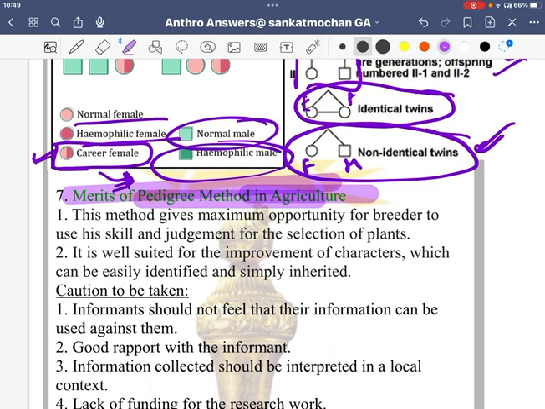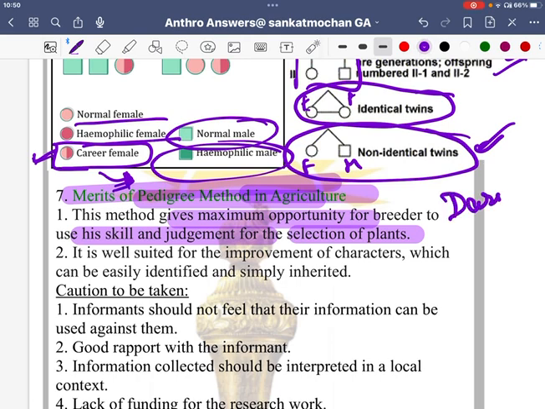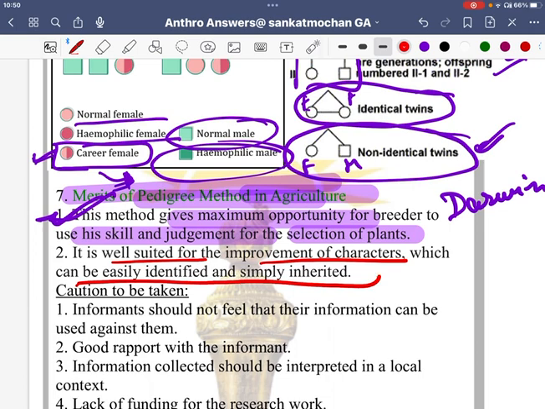In this, the method gives maximum opportunity for the breeder to use his skill and judgment for the selection of plant. Same way, Darwin. Go and definitely read Darwin. You will understand this line. What this line means. It is well suited for the improvement of character which can easily be identified and simply inherited. Fine. It is very simple to identify.